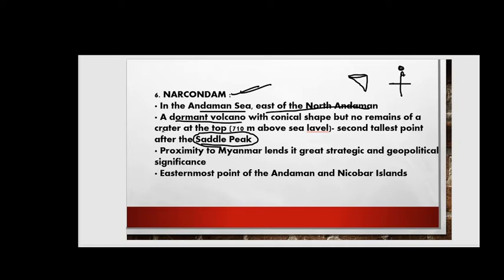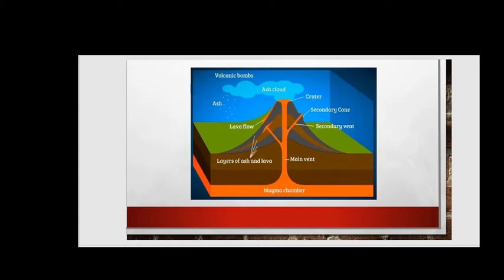Right, so what is meant by crater here? Crater means, I'll show you here. Wait, can you see this? Here, this is a crater, friends. For example, this is the vent, and the volcanoes are coming out like this, erupting. They are erupting, right, friends?